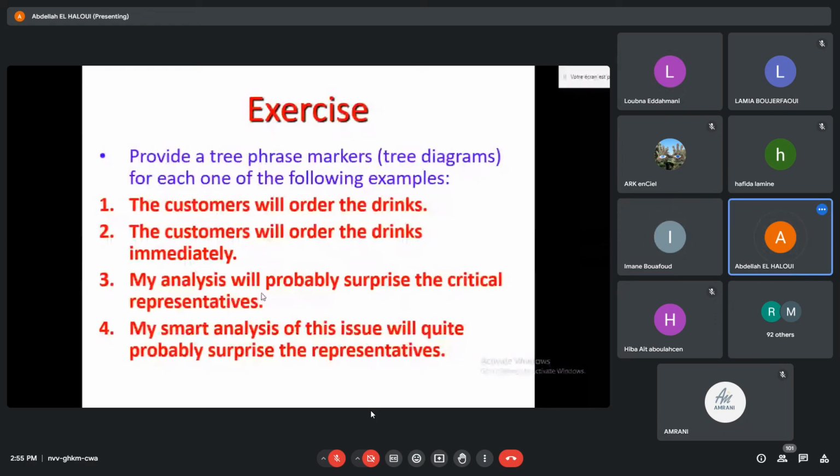Okay, good. Now mute your mics, please. My smart analysis of this issue will quite probably surprise the representatives. My question for you is, what is the specifier of IP?